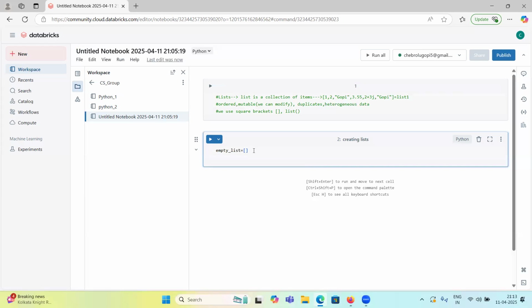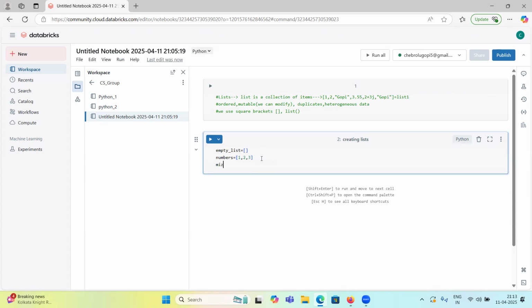Then a list with numbers, like one, two, three. And we can create a mixed list. Mixed list means we can have an integer, a string value, a float value, and a boolean value, so any mix of data types.